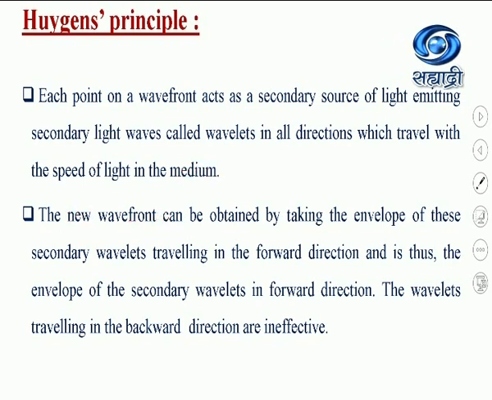The new wavefront can be obtained by taking the envelope of these secondary wavelets traveling in the forward direction, and is thus the envelope of all secondary wavelets in the forward direction. The wavelets traveling in the backward direction are ineffective. Now let us understand this principle with the help of a diagram.